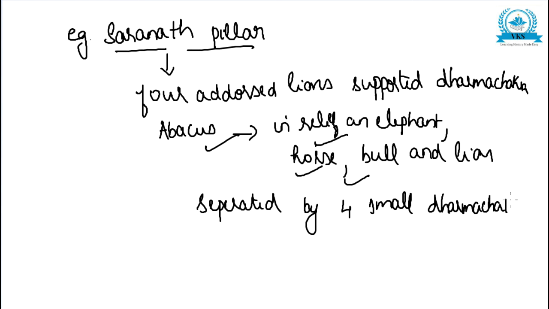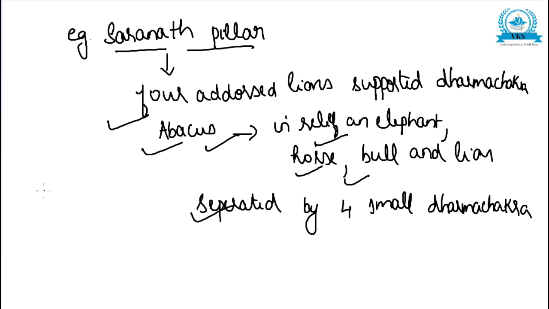So this is how the Sarnath pillar is explained. The Sarnath pillar is the finest example of the monolithic pillar. It consists of 4 addorsed lions which originally supported a Dharma Chakra. These rest on an abacus, bearing in relief an elephant, horse, bull and lion, separated by 4 small Dharma Chakras.